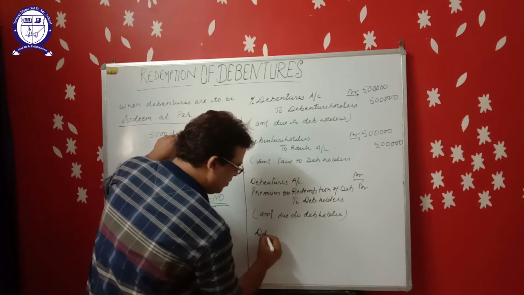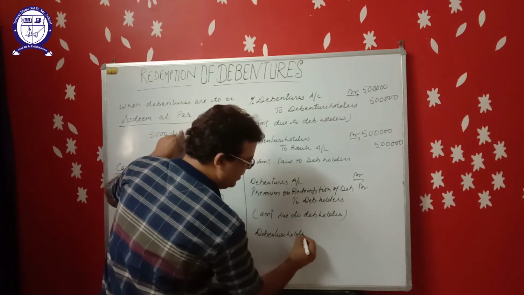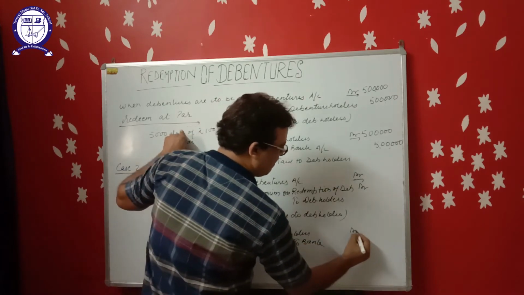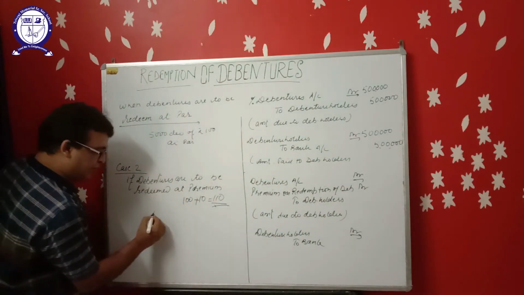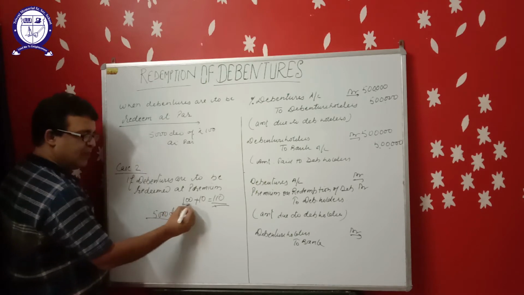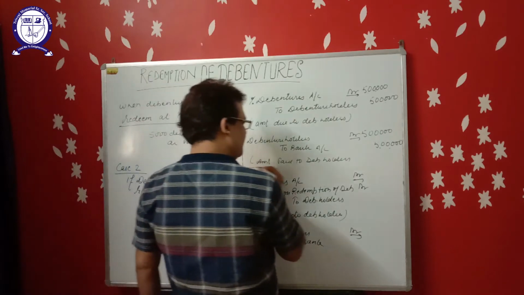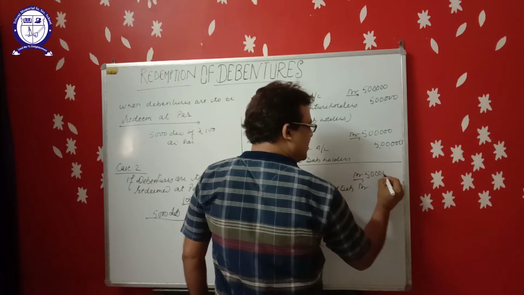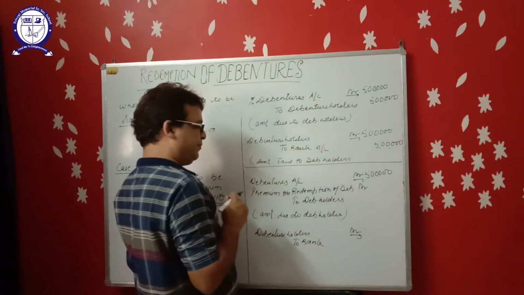Now for payment, debenture holder account debit to bank account. Suppose we have to redeem 5,000 debentures of rupees 100 each for 110. So the face value of the debentures is 5 lakh.